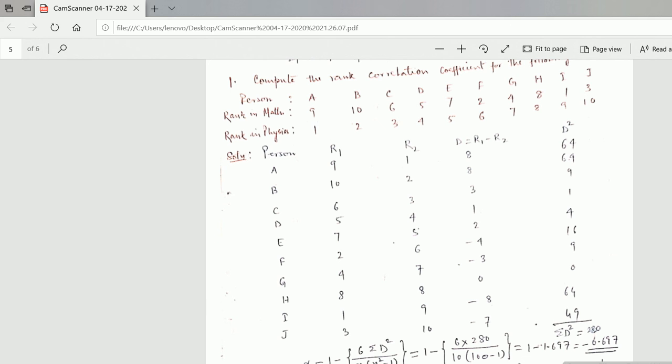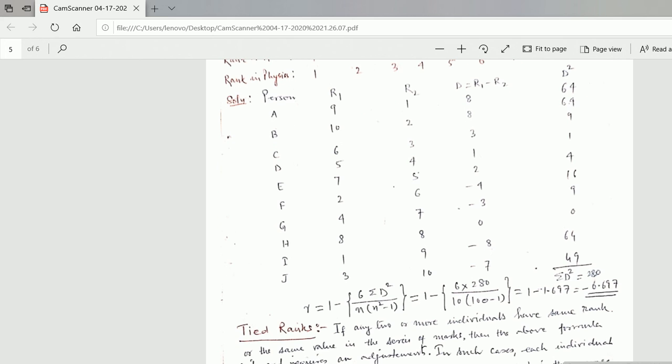So you have got D as 8, 8, 3, 1, 2, minus 4, minus 3 and like that. Now square the values of these d. You have got 64, 64, 9, 1, 4, 16 and all. So the summation d square is equal to 280.